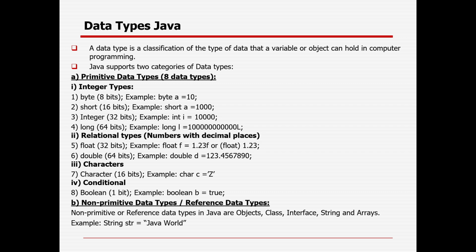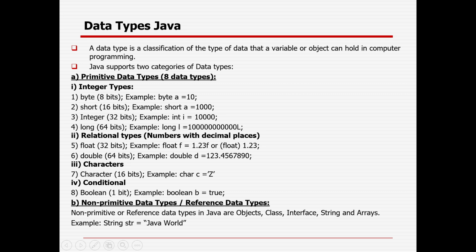Java primarily supports two categories of data types: primitive and non-primitive. Primitive includes integer, relational, character, and conditional types. Non-primitive is the reference data type in Java, which includes object, class, interface, strings, and array. You will be learning all this in today's session mostly.